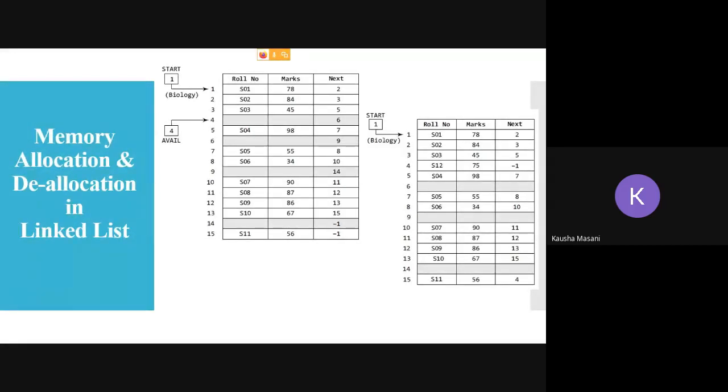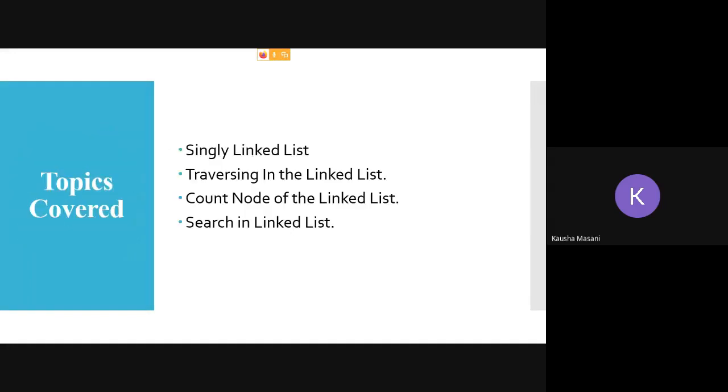Okay. Now what about deallocation? Deallocation is again simple: you just have to call your free function, and you have to give the pointer address of whichever memory you want to free up, so that the OS is going to deallocate it, and that freed-up memory will be stored back in the free pool. So that is your memory allocation and deallocation.